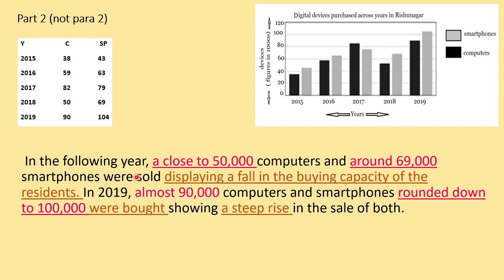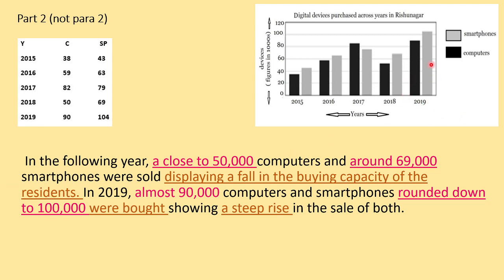So again 2018, if you remember, 2018 में हमने differences में note किया था. So there is a reversal. So ये हमें क्या दिखा रहा है कि there is a fall in the buying capacity. यहाँ तक लोग बहुत buy कर रहे थे computers और smartphones, लेकिन अचानक 2018 में आके there is a fall. So therefore I've written it like this. So in the following year, a close to 50,000 computers and around 69,000 smartphones were sold, displaying a fall in the buying capacity of the residents. Since ये सिर्फ Rishunagar के बारे में है, so I am using the word residents.